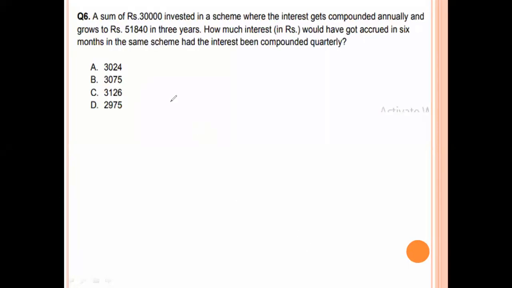The sum of 30,000 invested in a scheme where the interest gets compounded annually and grows to 51,840 in 3 years. How much interest would you have accrued in 6 months in the same scheme had the interest been compounded quarterly? Now, amount is given 51,840 equal to principal 30,000 into 100 plus R, R value not given, 100 plus R by 100 whole for 3 years. Whole cube.